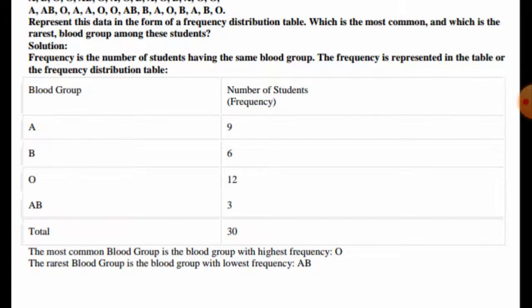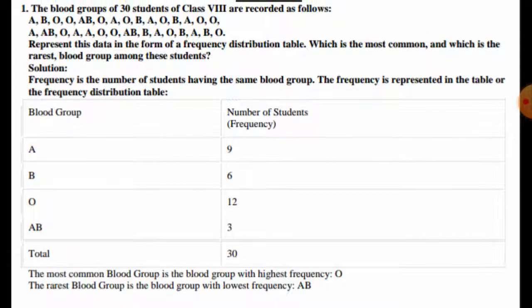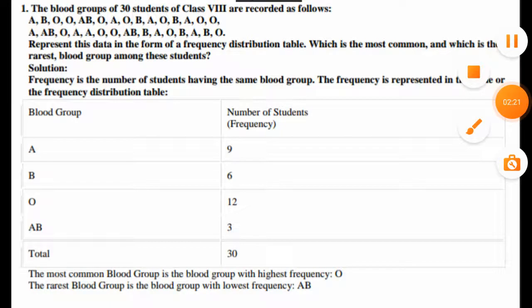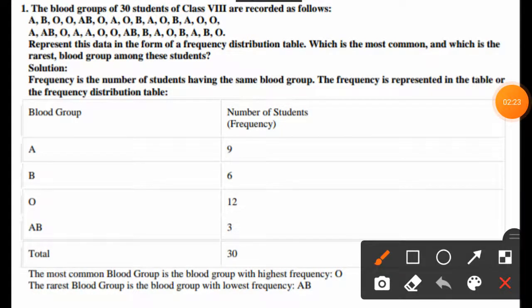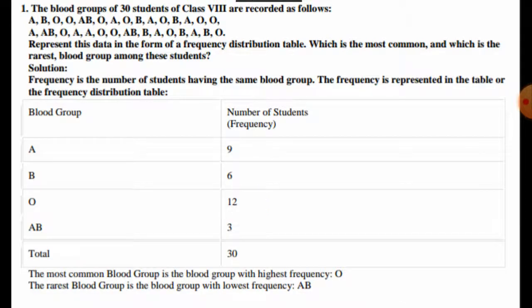By observing this data, we can see that the most common blood group is the group with the highest frequency, O. That means O has the highest frequency, that is 12, and the lowest frequency is 3, that means AB. So AB is the rarest blood group and the most common blood group is O. In this way we can do this question.